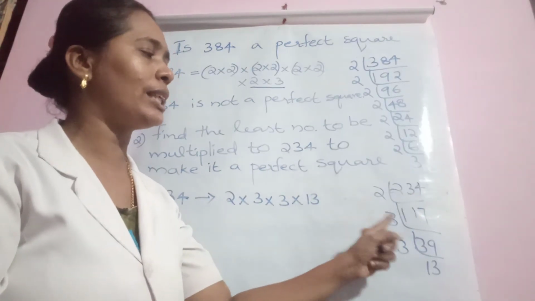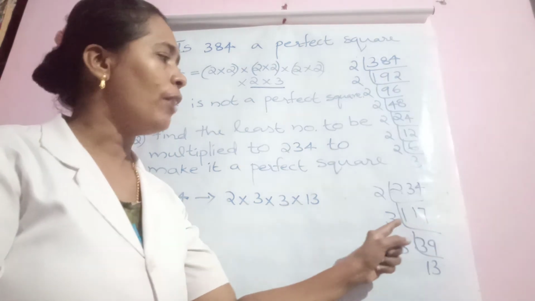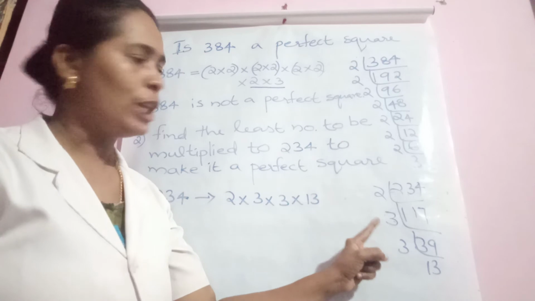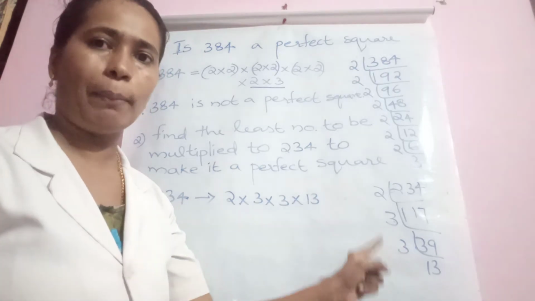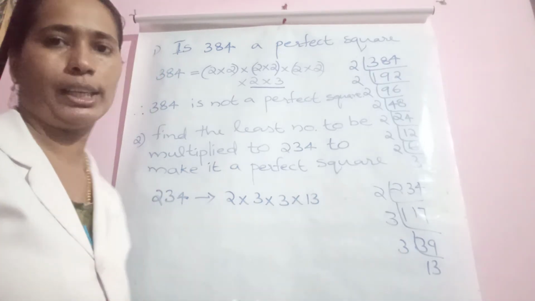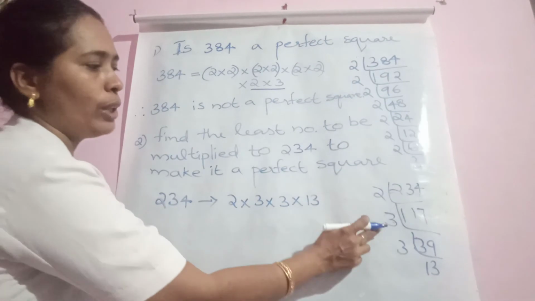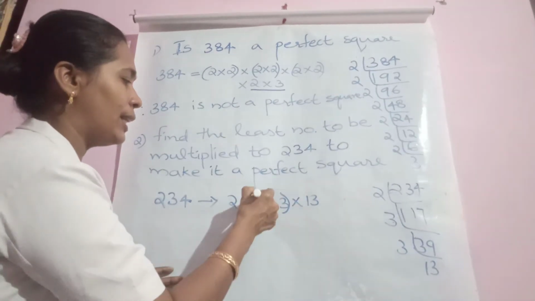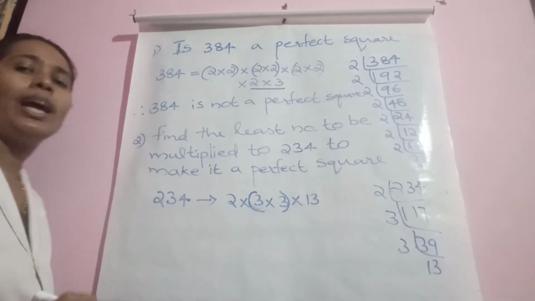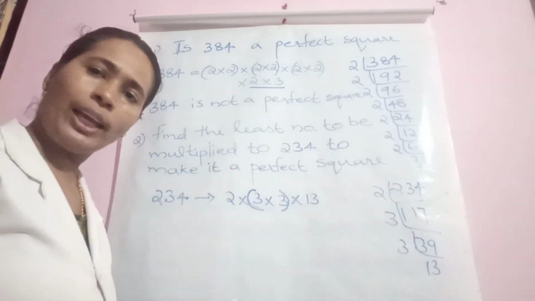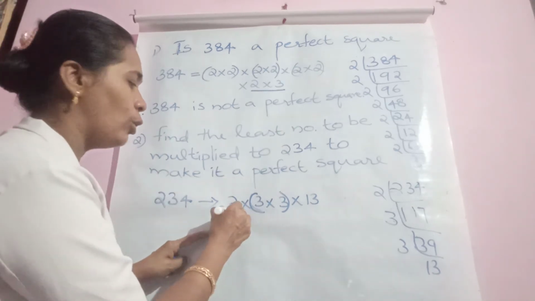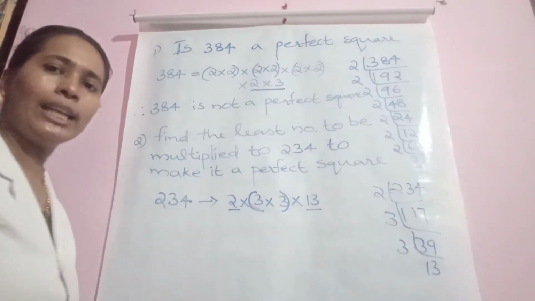234 by 2 is giving 117. 117 is not divisible by 2, so let us divide by 3. By 3 is giving 39. By 3 is giving 13 for us. So teacher has written 2 into 3 into 3 into 13. Now teacher told you to pair equal integers. So 3 into 3 as a group. Then what are the remaining numbers? This 2 has no pair. This 13 has no pair.